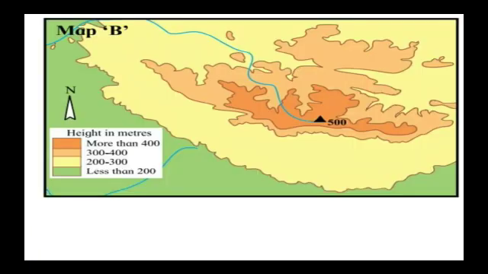Moving on to the next map, that is map B. Here the map is just the same, but here color indication is given. Height in meters and colors are given here, starting from green less than 200 meters, then yellow 200 to 300 meters, then light orange which is 300 to 400 meters, and the darker orange is more than 400 meters. So here you will find the different heights given in meters and color indications given to it.